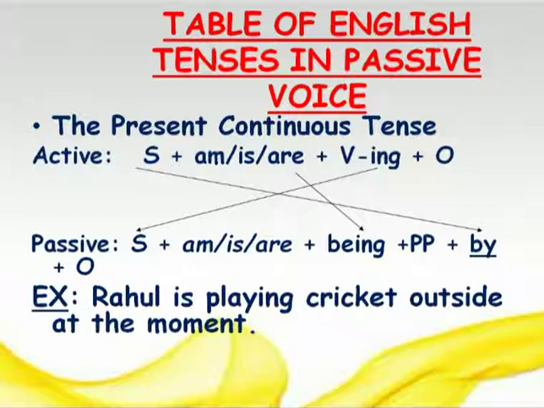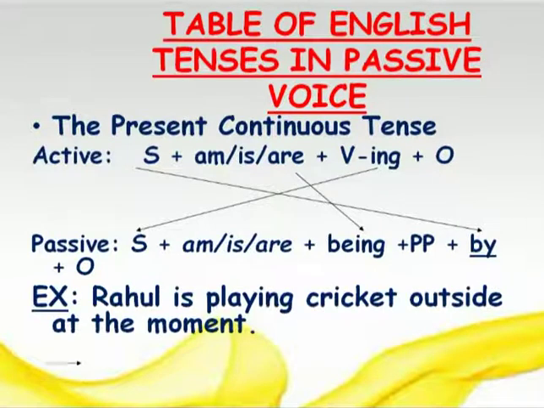So we will apply the formula of passive voice. Cricket is the subject, right? In the passive voice, is/am/are. So cricket agrees with "is", and as per the formula we will add the word "being".